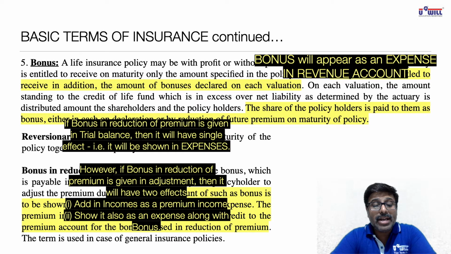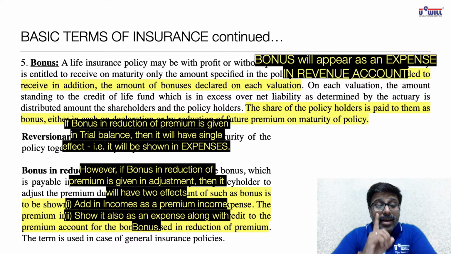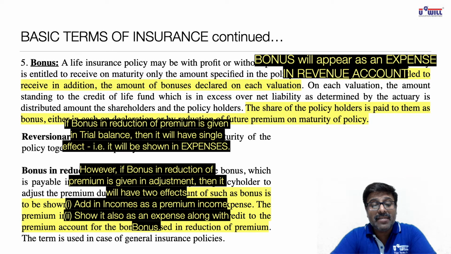If bonus in reduction of premium is given in trial balance, I repeat, if bonus in reduction of premium is given in trial balance, then it will have single effect only, that is, it will be shown as an expense. As we discussed, that bonus will appear as an expense in revenue account. However, if bonus in reduction of premium is given in adjustment, then it will have two effects.